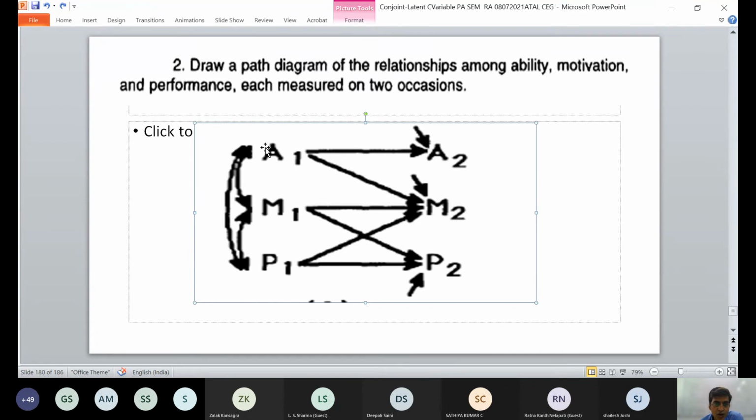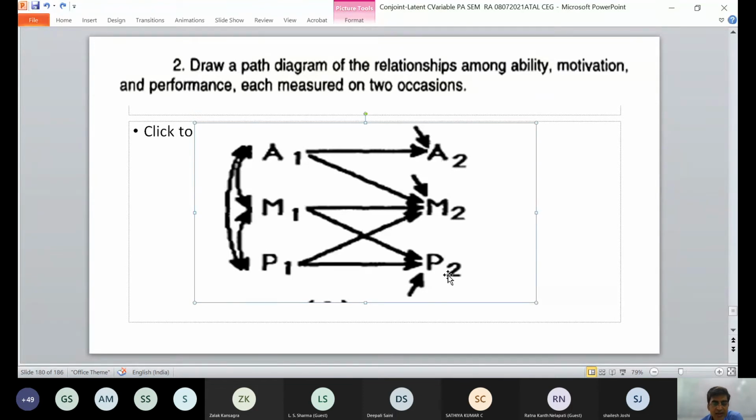You are drawing a path diagram of the relationship on ability measured on two occasions. So A1, A2, M1, M2, P1, P2. Are you getting this? Now, you need to have a relationship among these. A1, ability, relates to motivation, motivation relates to performance, and all three have relationships with each other. So you have made the first diagram, A1 M1 P1, A2 M2 P2. So these are the two occasions. Now each is measured on two occasions. So draw a path diagram of the relationship on ability. The effect of ability on the second occasion, the effect of ability on motivation, then the same with M1 has an effect on M2.